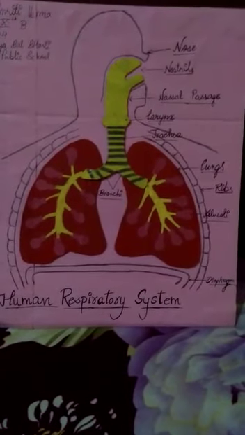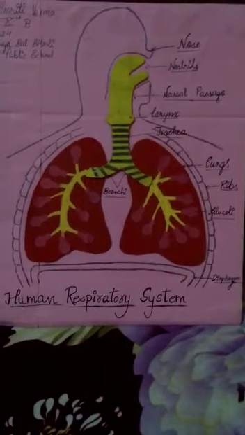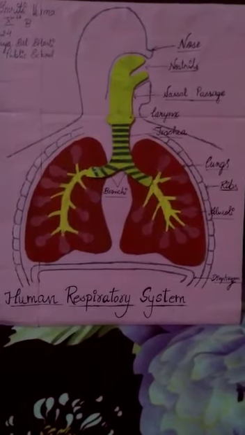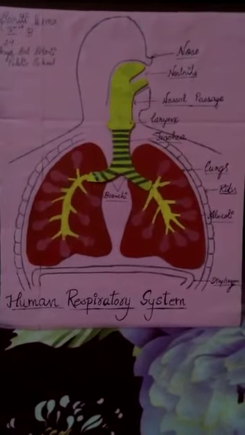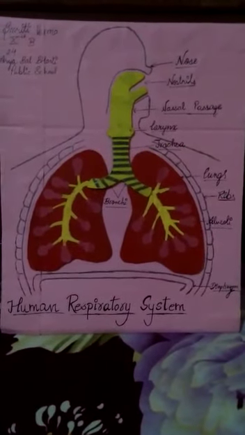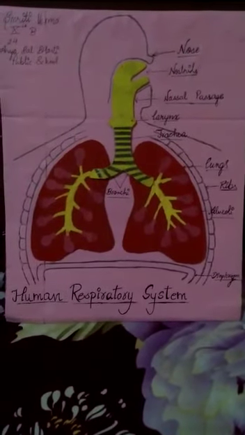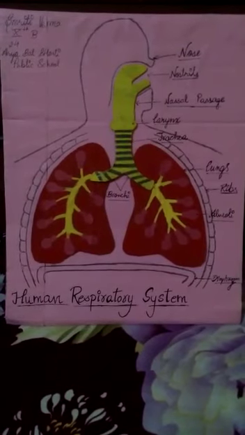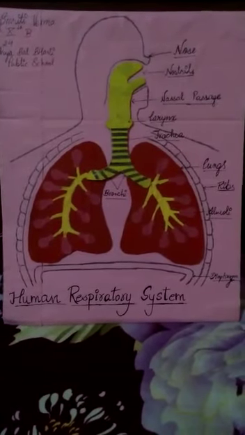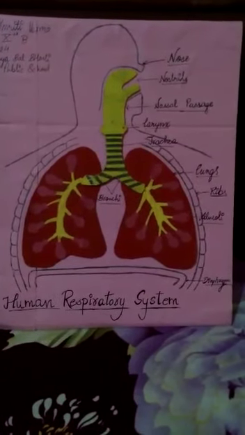Our nose has two holes called nostrils. There is a passage in the nose behind the nostrils which is called the nasal passage, or we can say nasal cavity. This passage is separated from the mouth cavity. When air passes, the dust particles and other impurities present in it are trapped by nasal hair and mucus, so that clean air goes into the lungs.